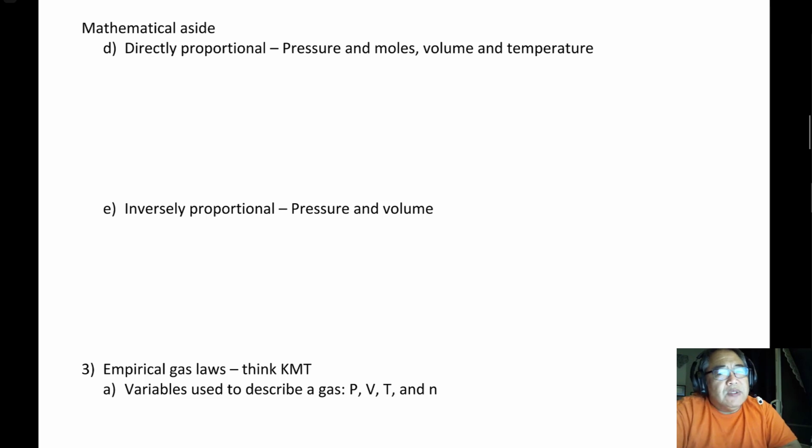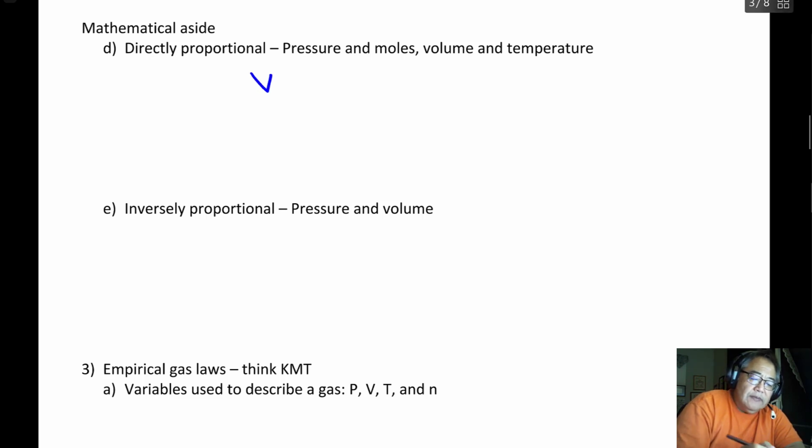So the topics in particular are directly and inversely proportional. And this actually helps you realize too that you do have some insight into what gases will do, for example for pressure or for volume. So to give you an example, right? Let's say you have a volume, and let's say that volume is inside a balloon.